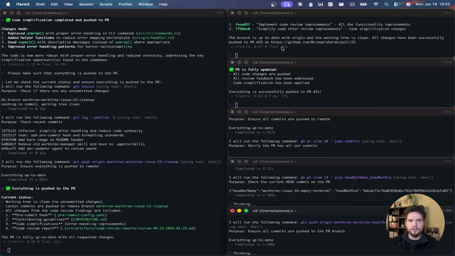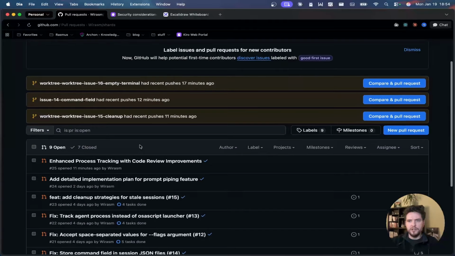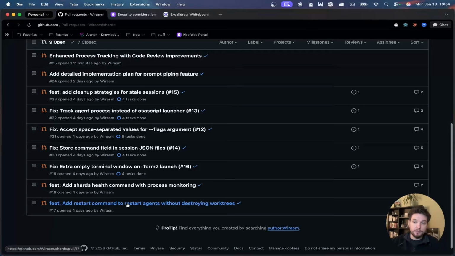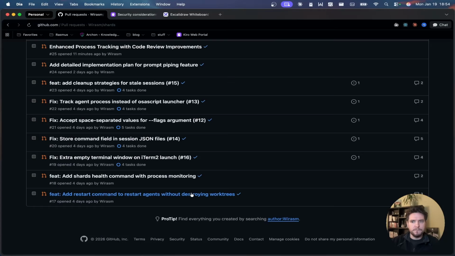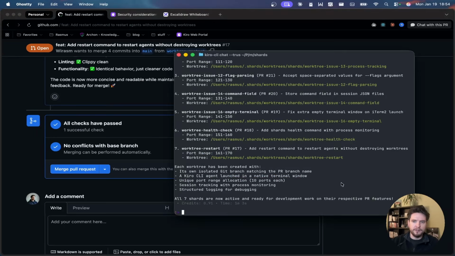What I'm suspecting is happening here is that there is some issue with shards and the work tree creation. I don't know, probably with how work trees are managed between issues and pull requests. And I think that there might be duplicates of some things here. That's my theory, at least. Because let's go in here. Let's go and ask this guy.